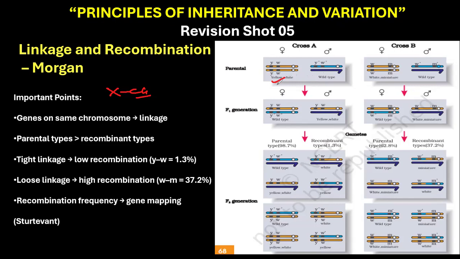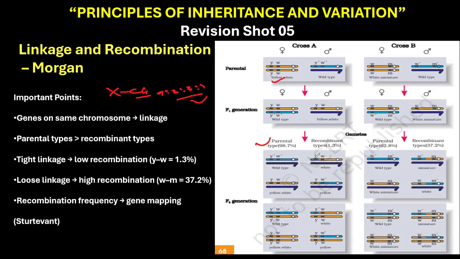he noticed that the F2 phenotypic ratio did not follow the Mendelian ratio, that is 9 is to 3 is to 3 is to 1. So it deviated. This was his observation. Instead, parental combinations appeared much more frequently than new combinations. You can see here 98.7% parental combinations compared to the new recombinations.